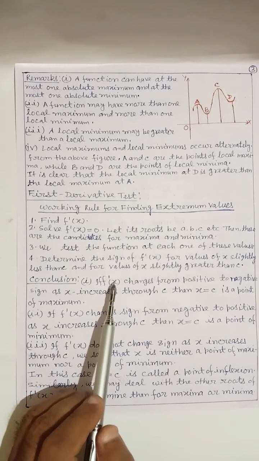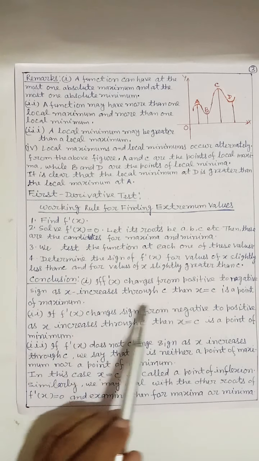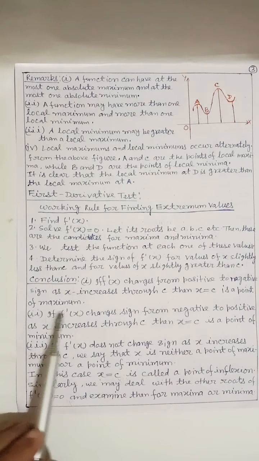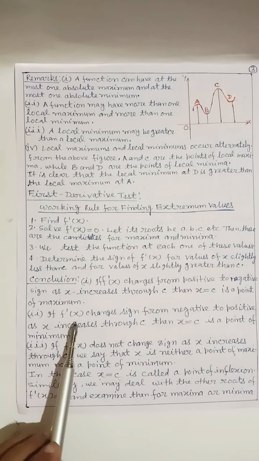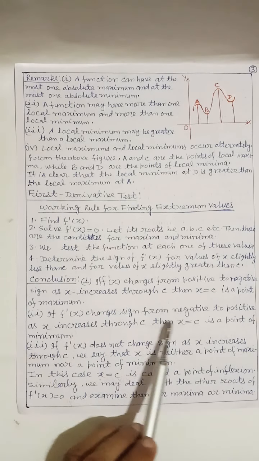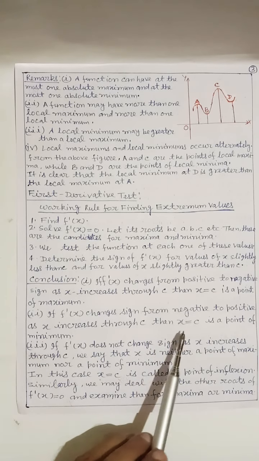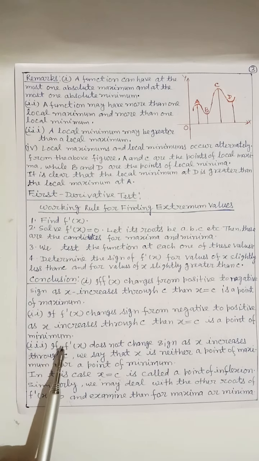Conclusion: if f'(x) changes from positive to negative as x increases through c, then x = c is a point of maximum. Already we have discussed, if f'(x) changes sign from negative to positive as x increases through c, then x = c is a point of minimum.